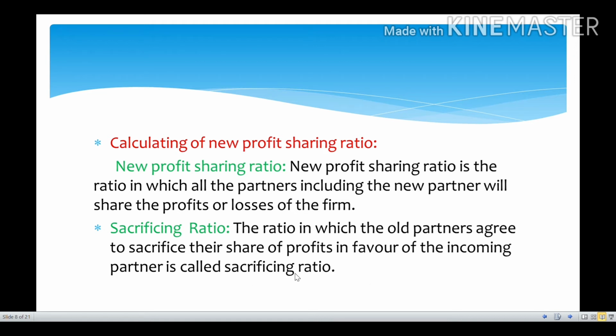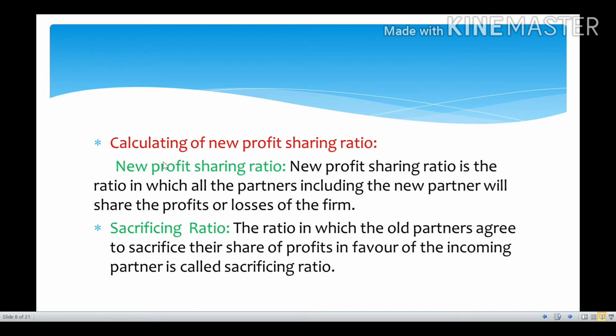As I've said before, whenever a new partner, D, is entering into a partnership firm, A has sacrificed two of his share, and B one and C one. That is nothing but the ratio in which the old partners agree to sacrifice their share of profits in favor of the incoming new partner. That is the sacrificing ratio.